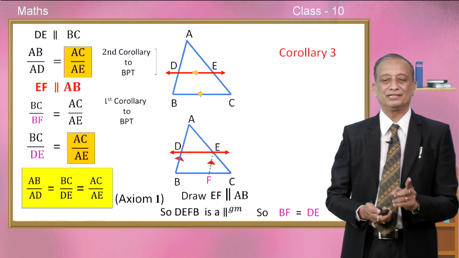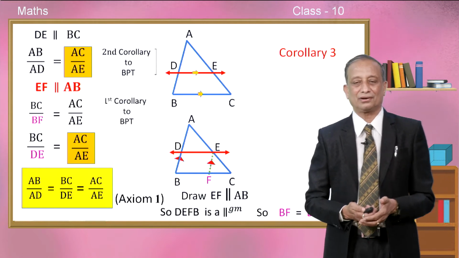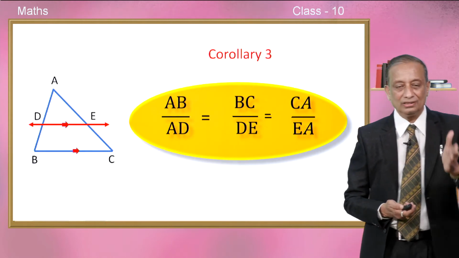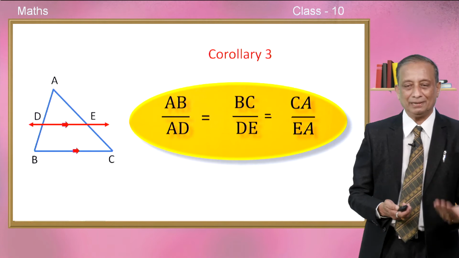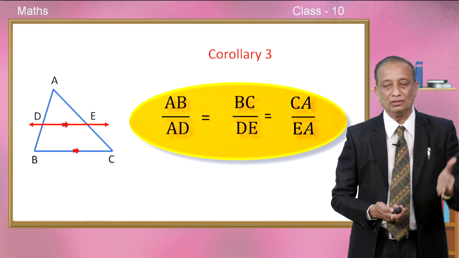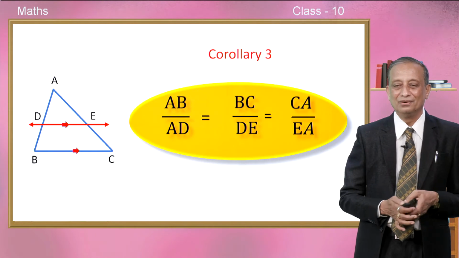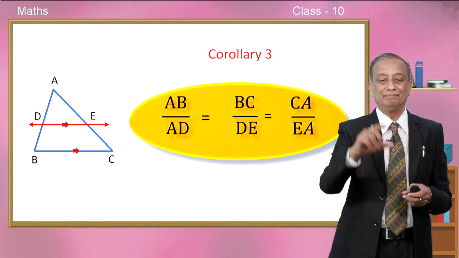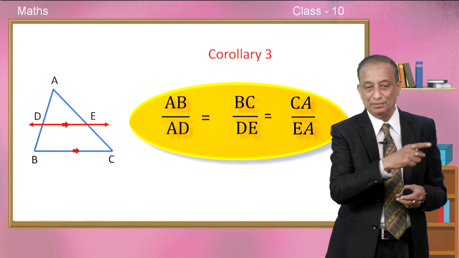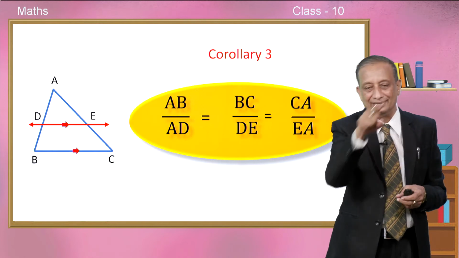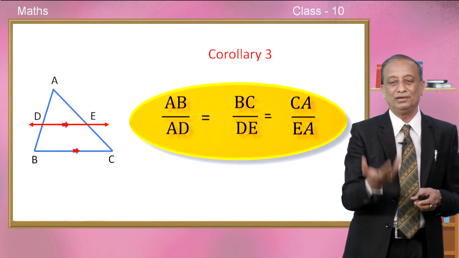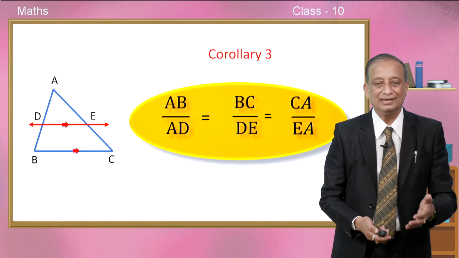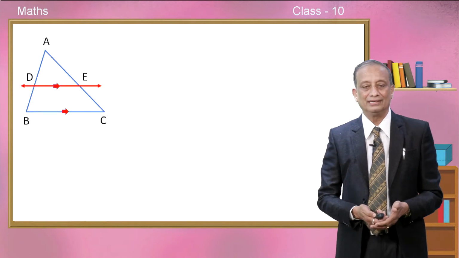So, from here onwards, we shall remember this, we shall call this corollary number 3. Okay. So, corollary number 3 is: all the sides of triangle ABC are respectively in proportion to all the three sides of triangle ADE, children. What a wonderful result. If DE is parallel to BC, then if AB is twice AD, BC will also be twice DE and AC will be twice AE. So, we now got a wonderful result where we can compare all the sides of a triangle in an order. This is corollary number 3.